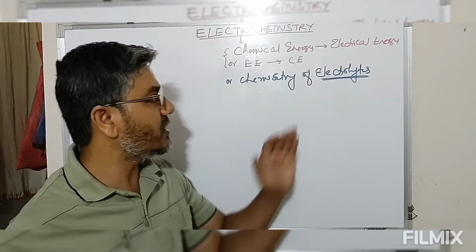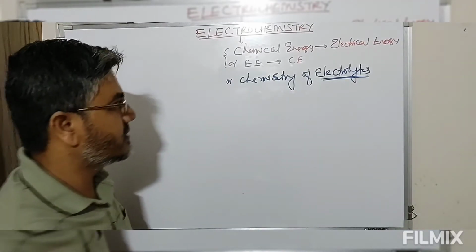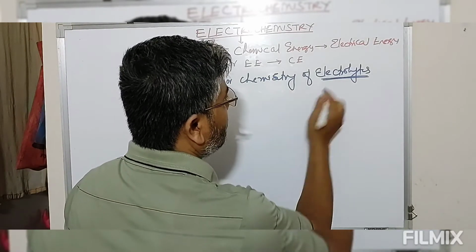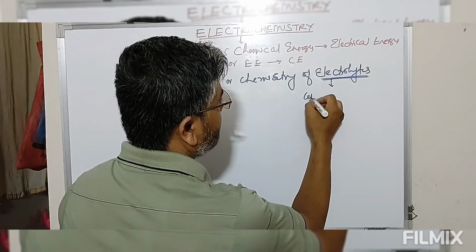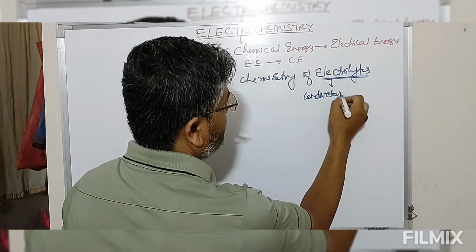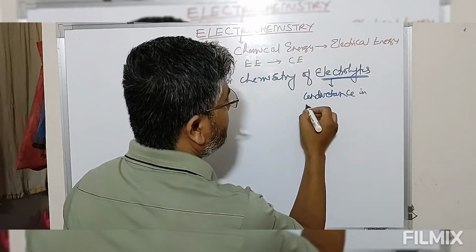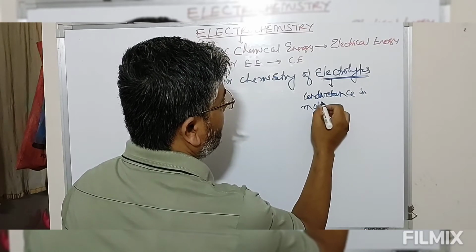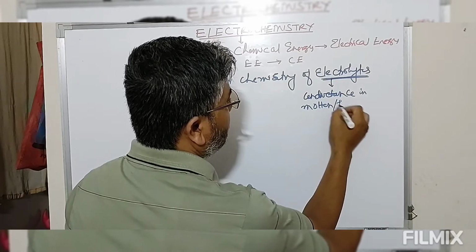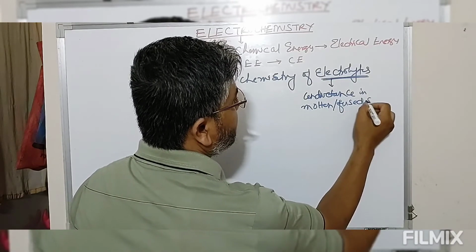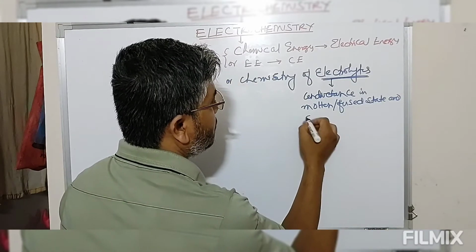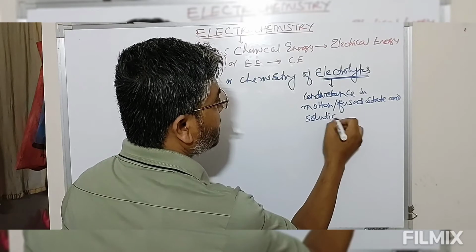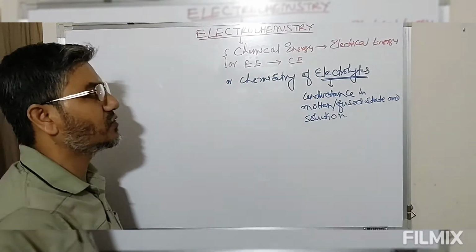So those chemical species are known as electrolytes.